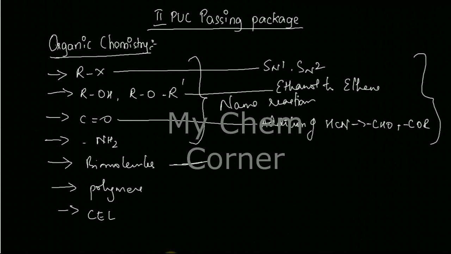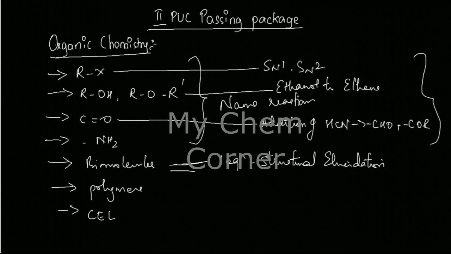Correct? Any one equation from structural elucidation can be asked. They will ask you, write a reaction to show or to prove the presence of 5 hydroxyl groups in glucose, or show the presence of aldehydic group in glucose by taking an equation. So they will ask one equation out of it. Definitely they will not ask you to explain the entire structural elucidation. Those are generally asked for much higher classes. For PUC, they don't really ask. What they will ask is one single reaction out of it. And they're all based on the previous organic chapters that you did.